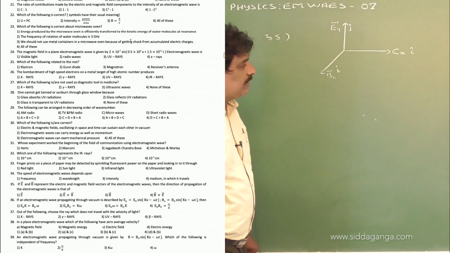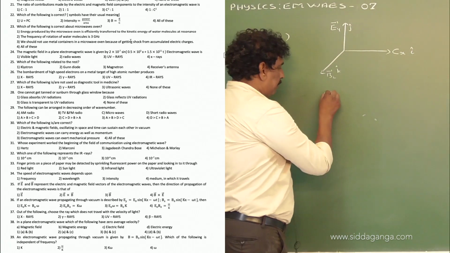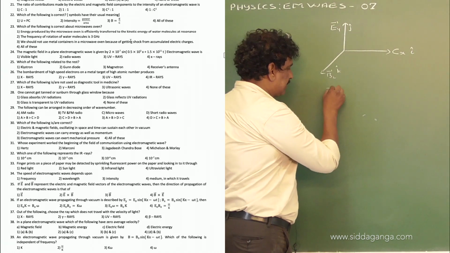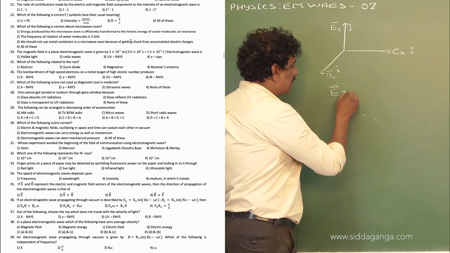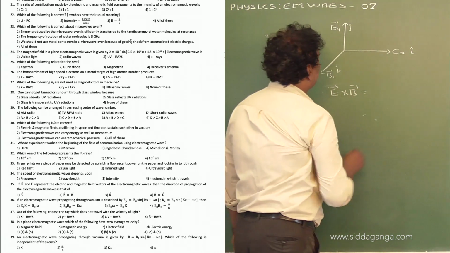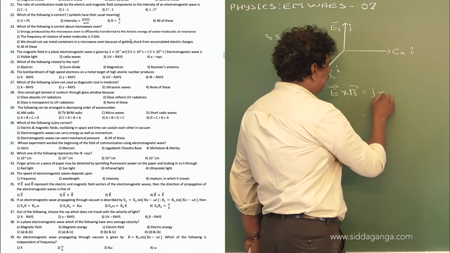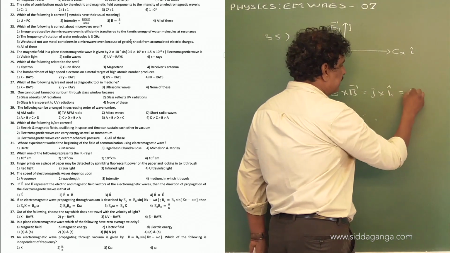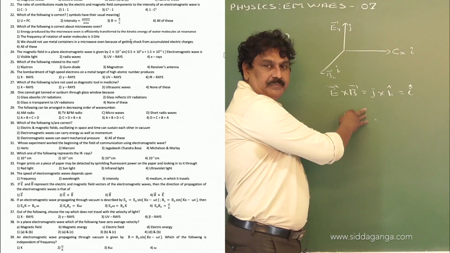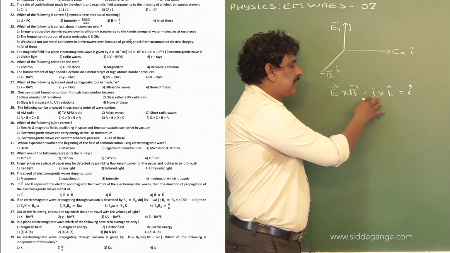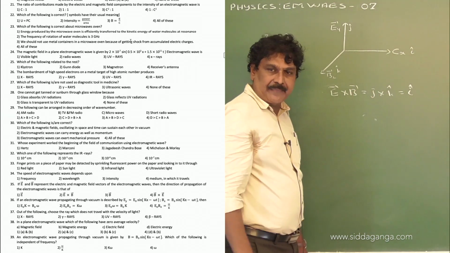Now E cross B is equal to j cross k, which is equal to i cap, from the cross product.